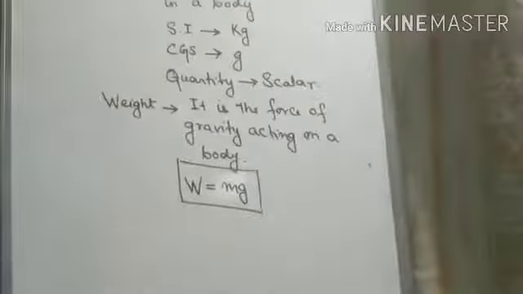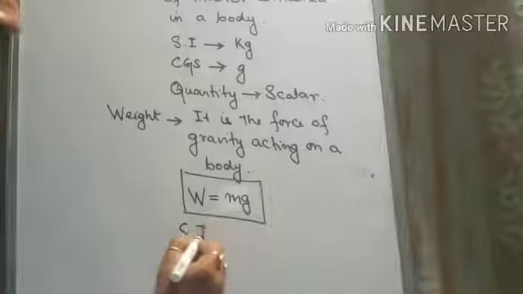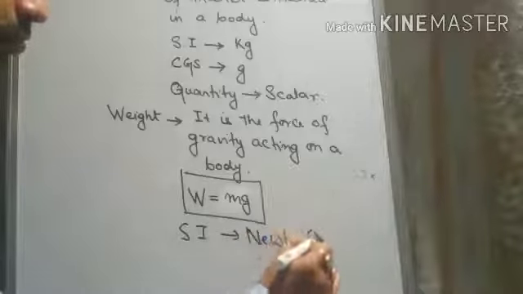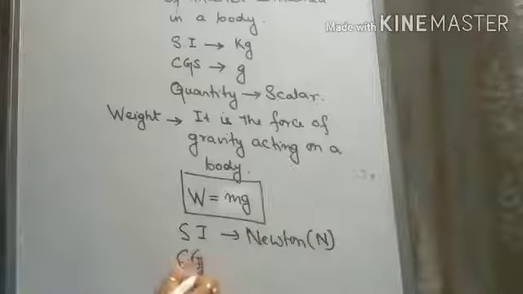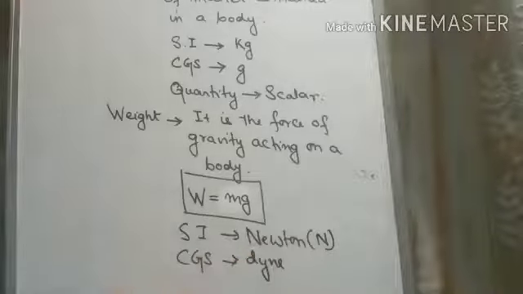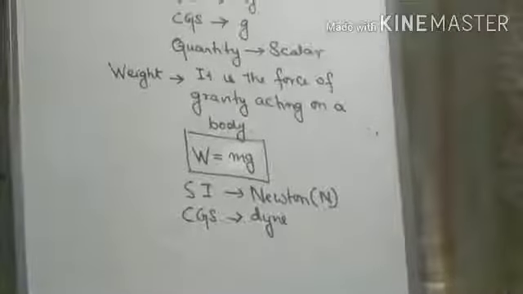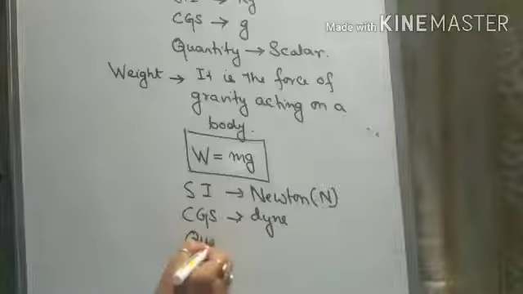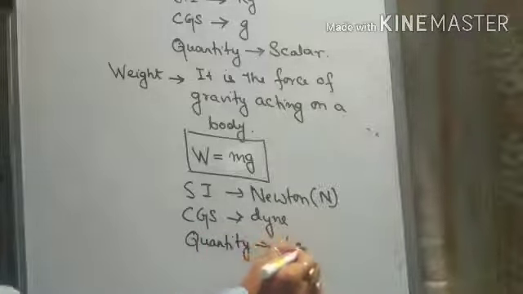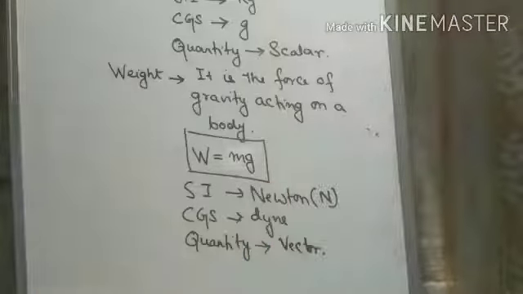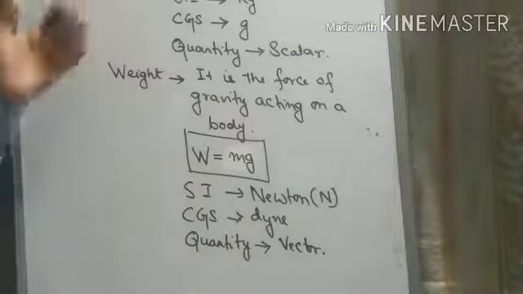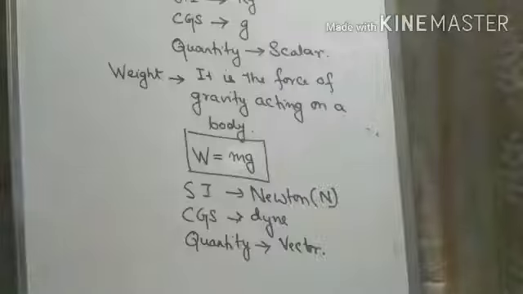So what will be its SI unit? Very simple, the SI unit will be Newton. CGS unit, it will be dyne. Okay, and quantity, it will be a vector quantity, because force is a vector quantity. So I hope that you have understood what is mass and what is the weight of a body.